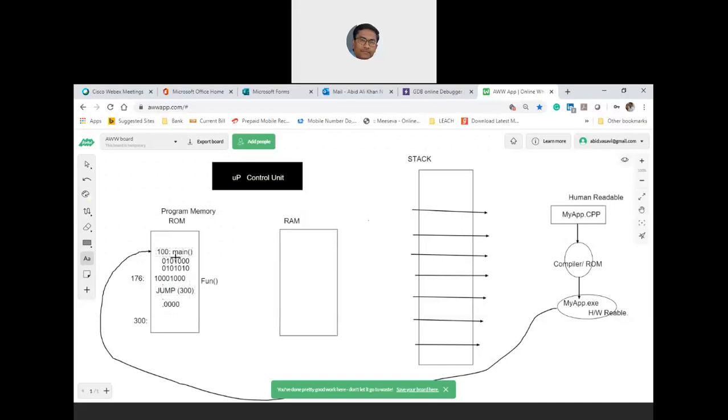The program will be executed one by one, and once it understands that it has to jump to address 300, where other instructions are there, and then after completing these instructions it has to return. This is how it is told to the processor in ones and zeros.